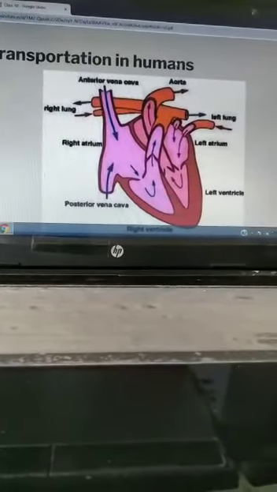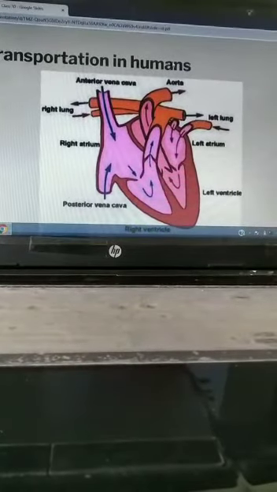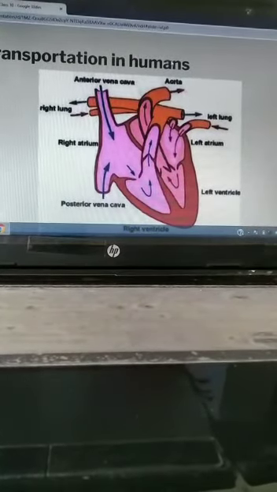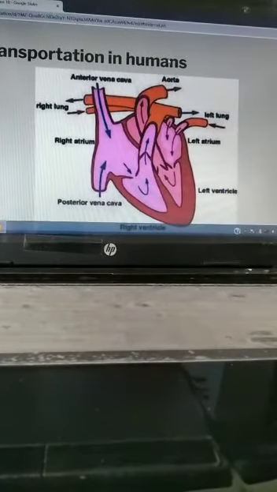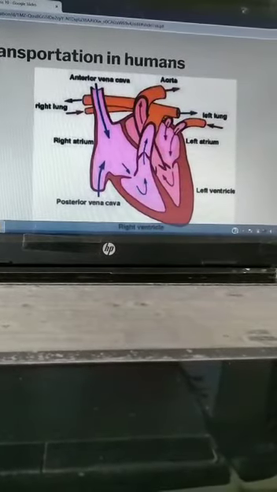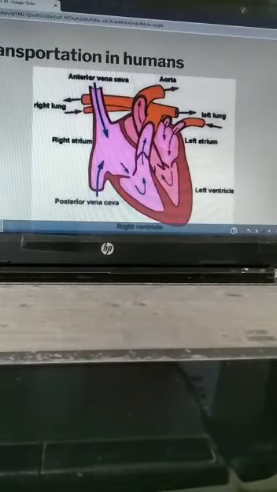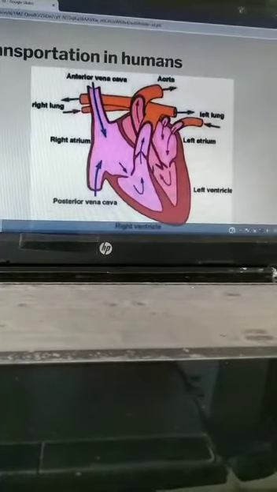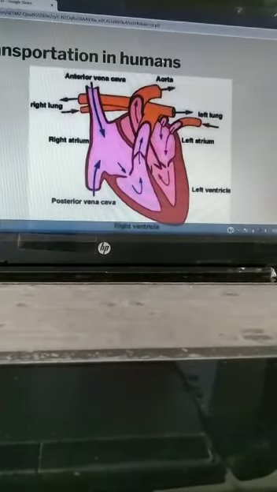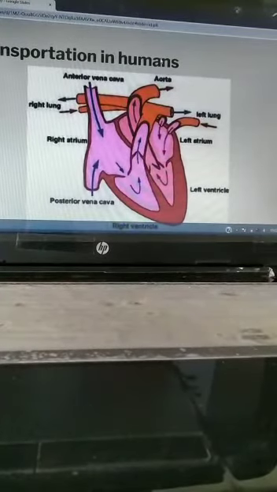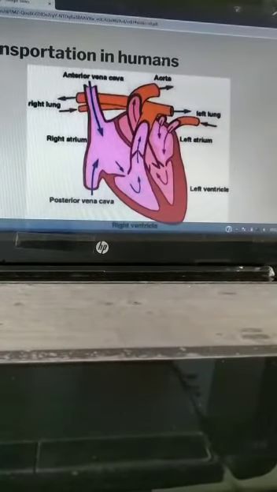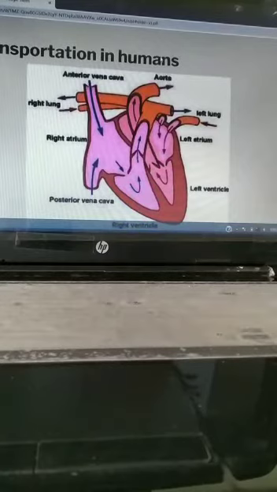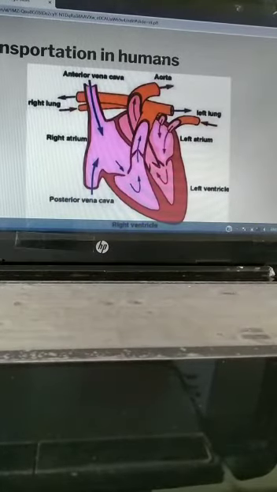Next is the blood vessels. The arteries, veins and the capillaries are a kind of thin pipe through which blood flows in the body. They are called blood vessels. Arteries are the thick-walled blood vessels which carry blood from the heart to all parts of the body. Arteries have thick walls because blood emerges from the heart under high pressure.